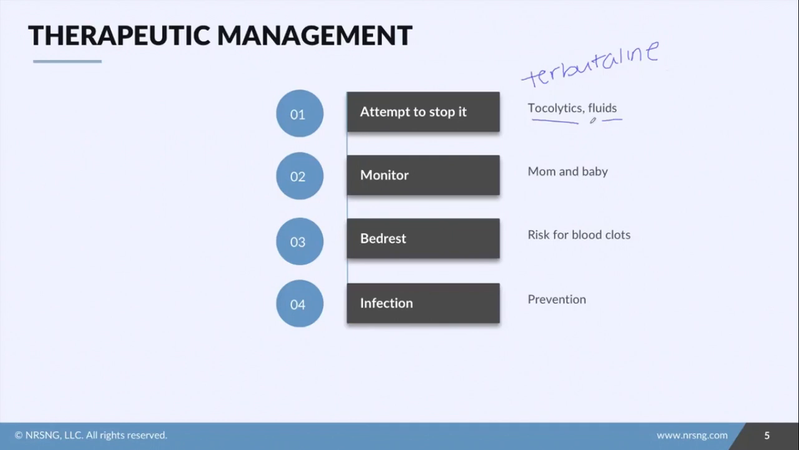So a lot of times if a patient's severely dehydrated, it can cause contractions. So if we hydrate, it could even be oral hydration, then we want to do that to help stop contractions.